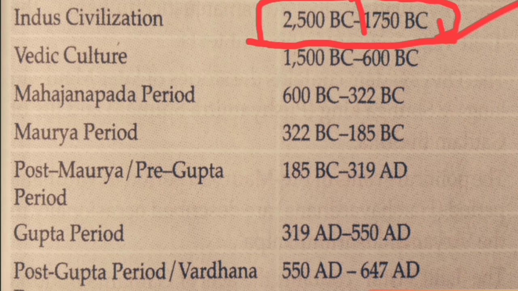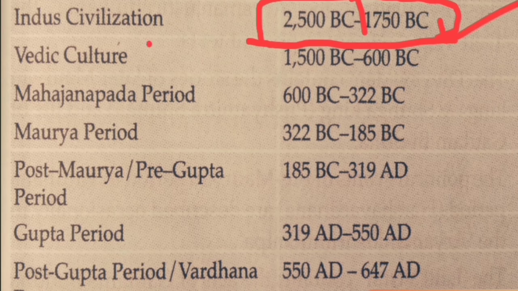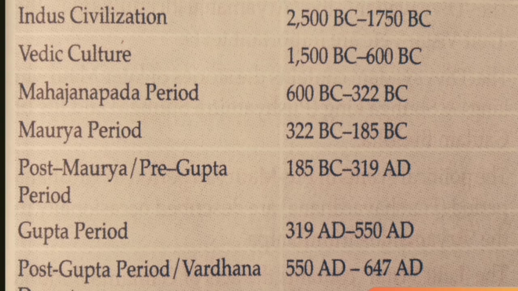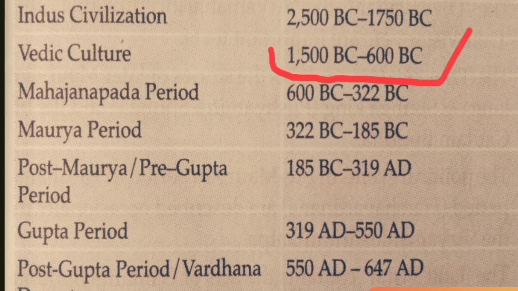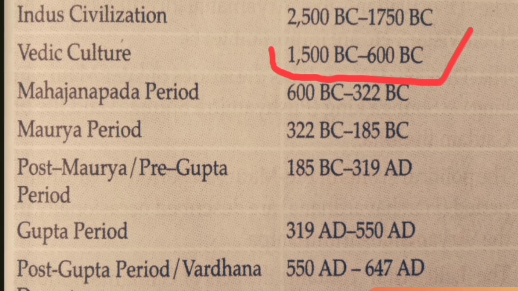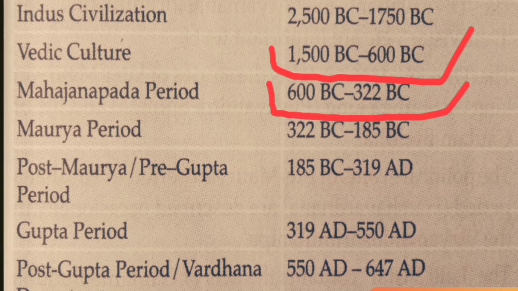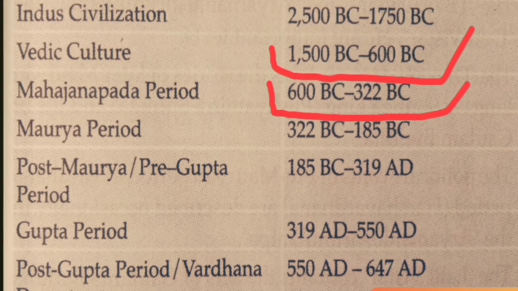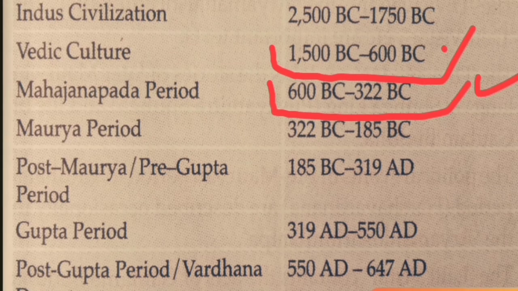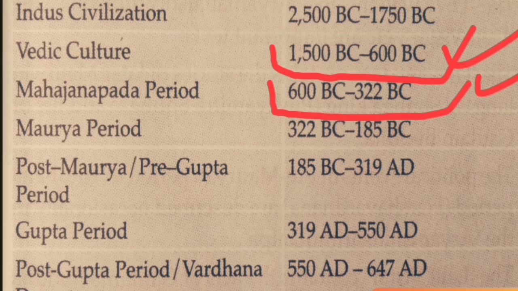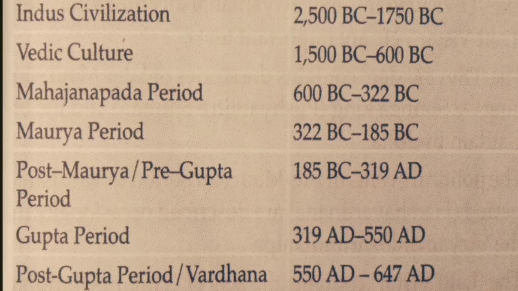After that, let's take another example, the Vedic culture. Its time period is 1500 BC to 600 BC. This is also a time period before the birth of Jesus Christ. After that, you can see the Mahajanapada period. This is 600 BC to 322 BC. So that is how we count time in BC, before Christ.